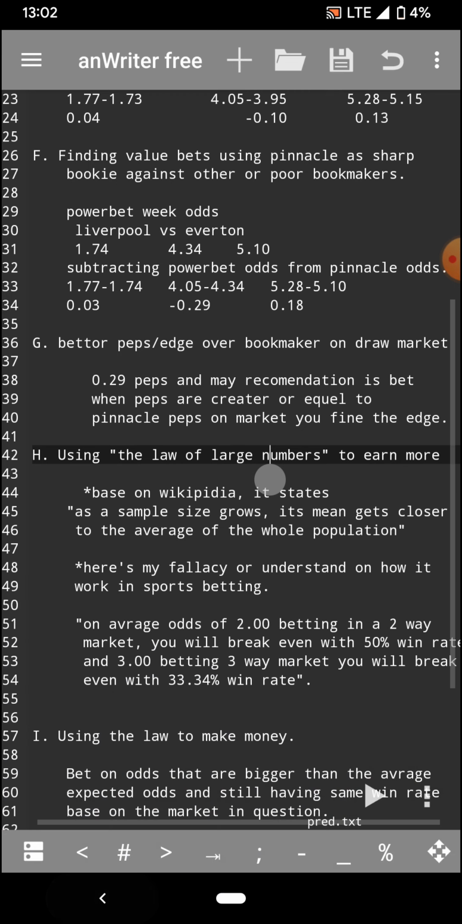So the law of large numbers is really important in gambling, because a lot of people don't understand how the fallacy really works. Based on Wikipedia, this is what the law of large numbers states: as a sample size grows, its mean gets closer to the average of the whole population. What they are trying to tell us is that the more bets you make, the more it's always going to try to even out. That's a 50% chance. That's simply what the law is trying to state.